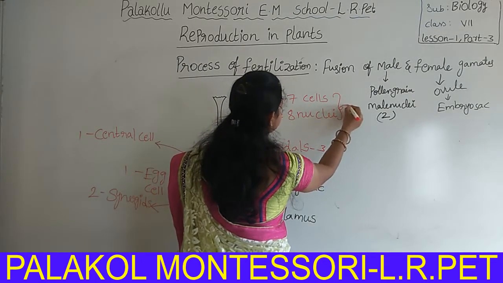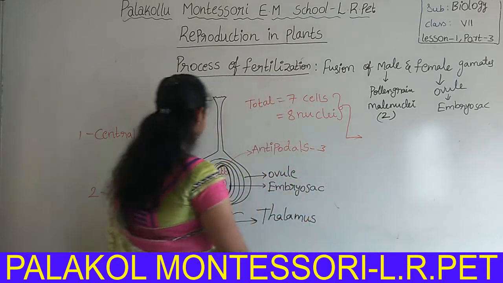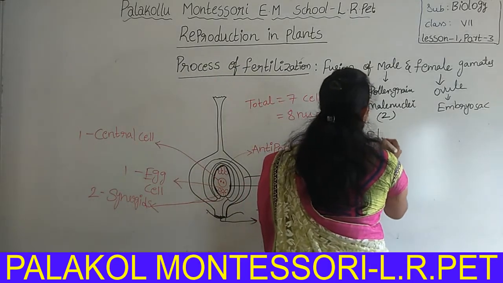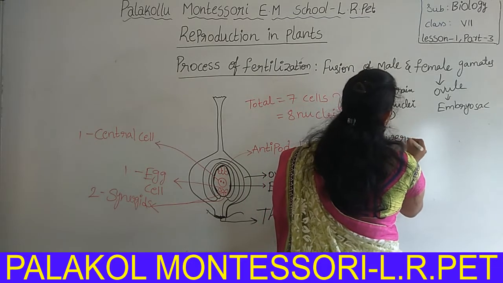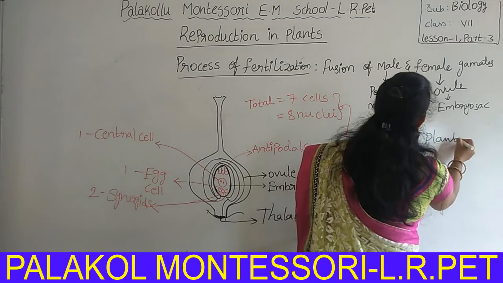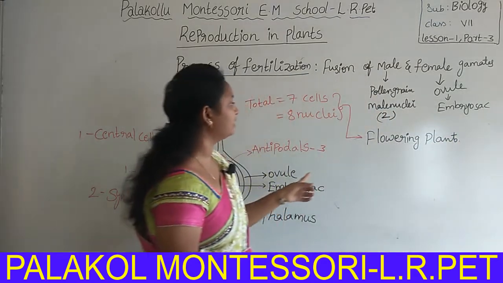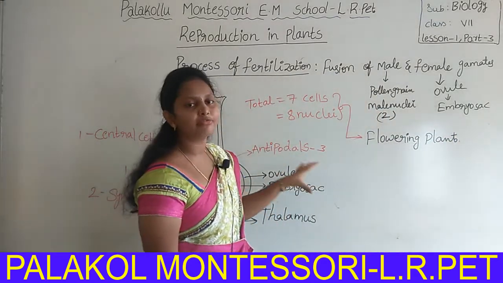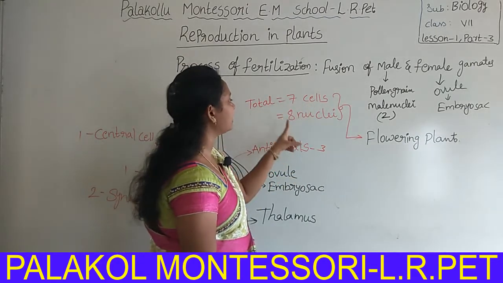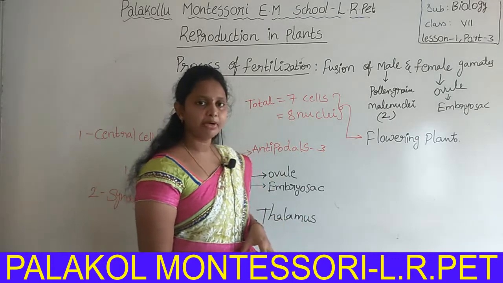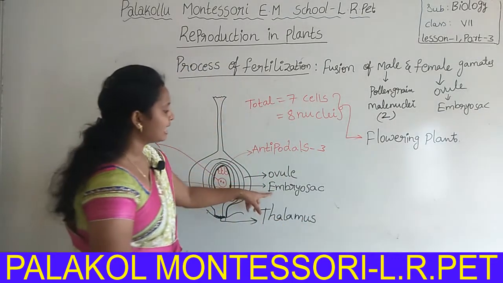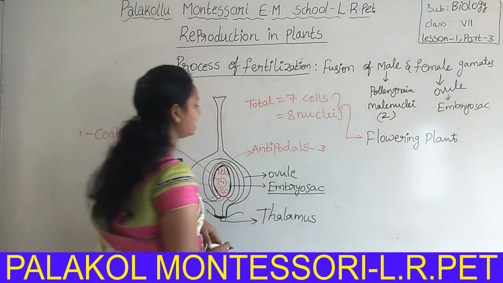This is the characteristic feature of flowering plants. That means flowering plants have which type of female gametophyte? A 7-celled, 8-nucleate gametophyte, an embryo sac with 7 cells and 8 nuclei. Okay, is it clear?